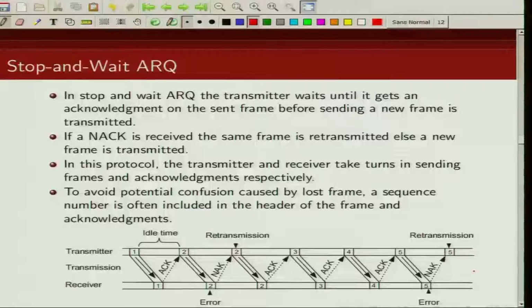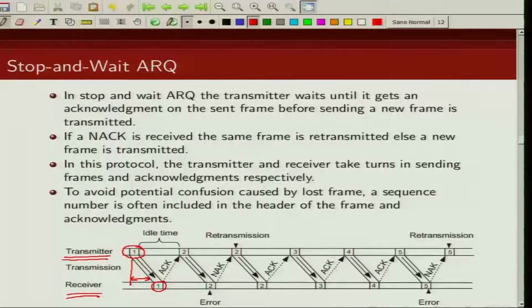So, in this diagram I have shown how this stop and wait ARQ works. This is my transmitter, this is my receiver. So let us say it transmits frame number 1. Okay. Now, there is some propagation and transmission delay. So, basically after some time the receiver receives this packet 1.